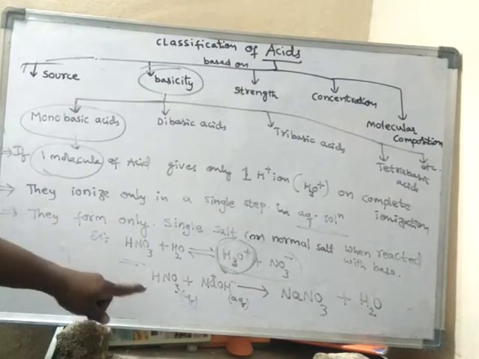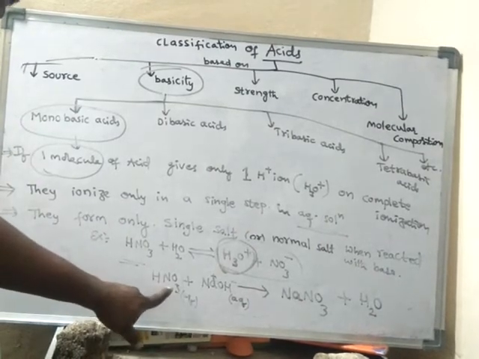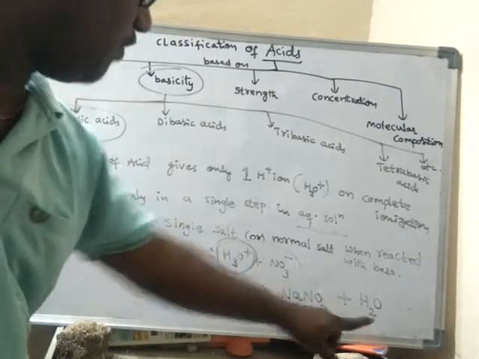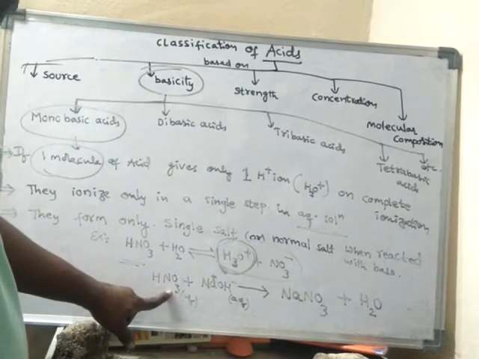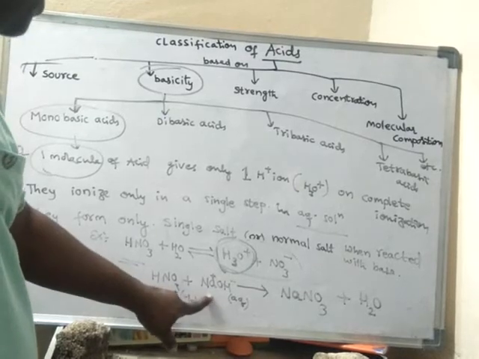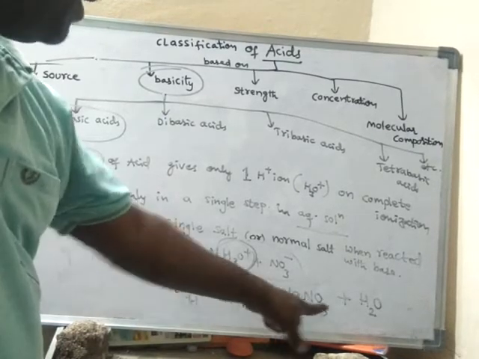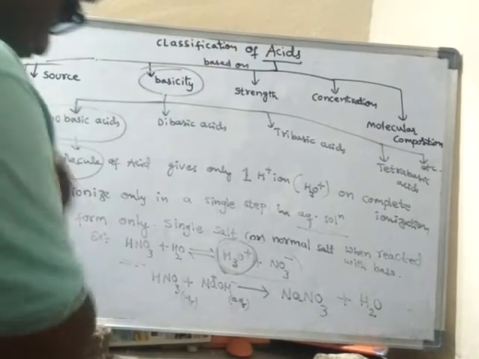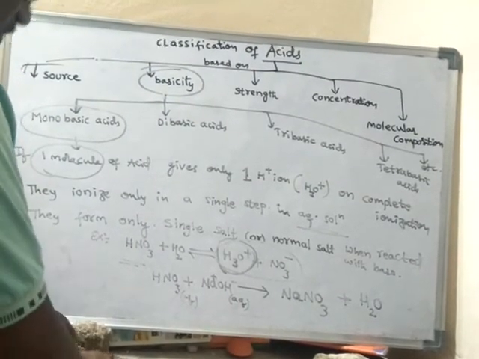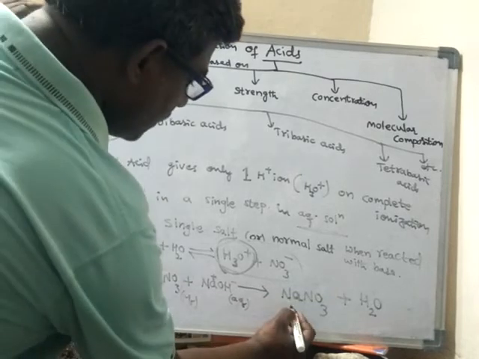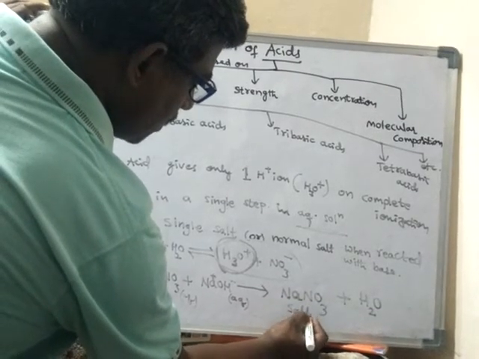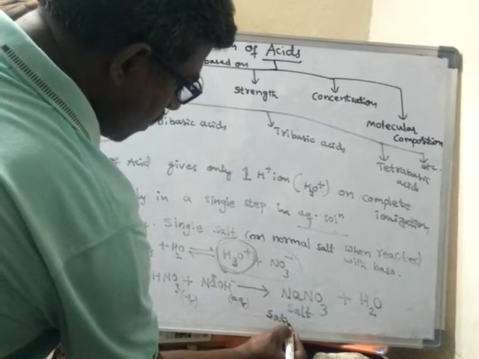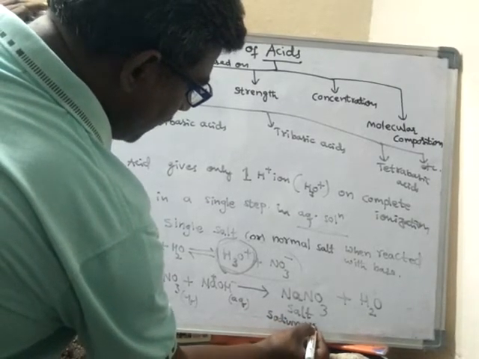Look here, in HNO3, hydrogen will combine with OH minus ion to form water. NO3 minus will react with Na plus to form NaNO3. So this is salt, known as sodium nitrate.